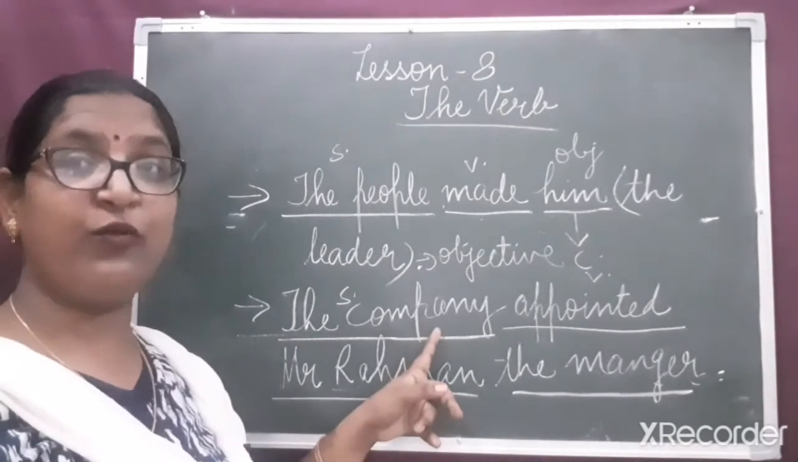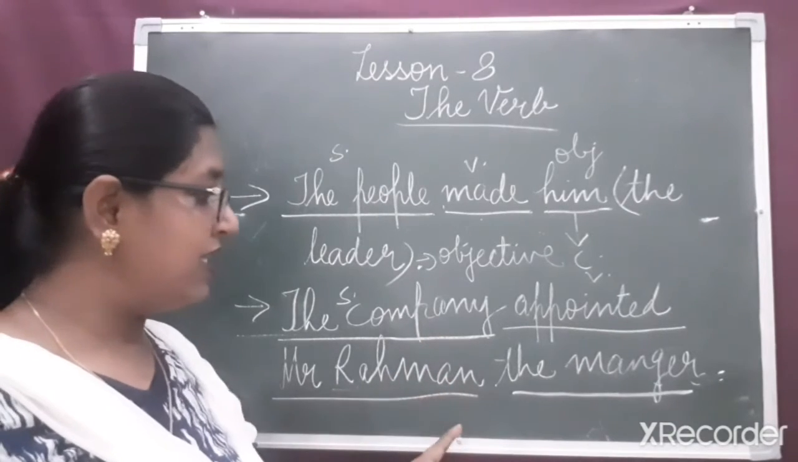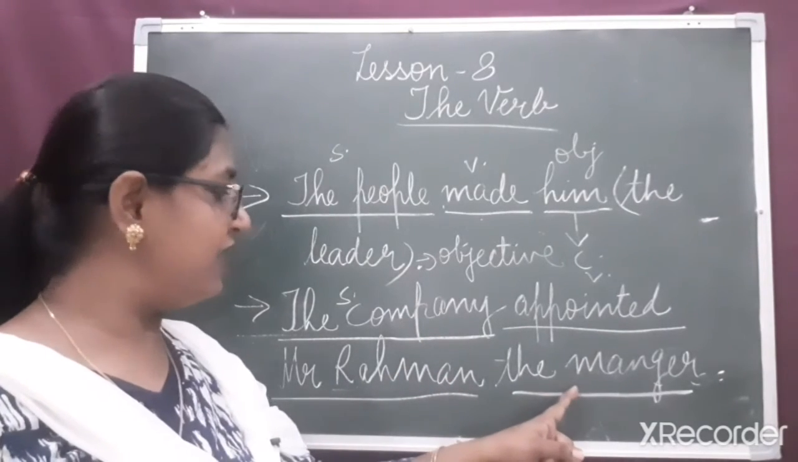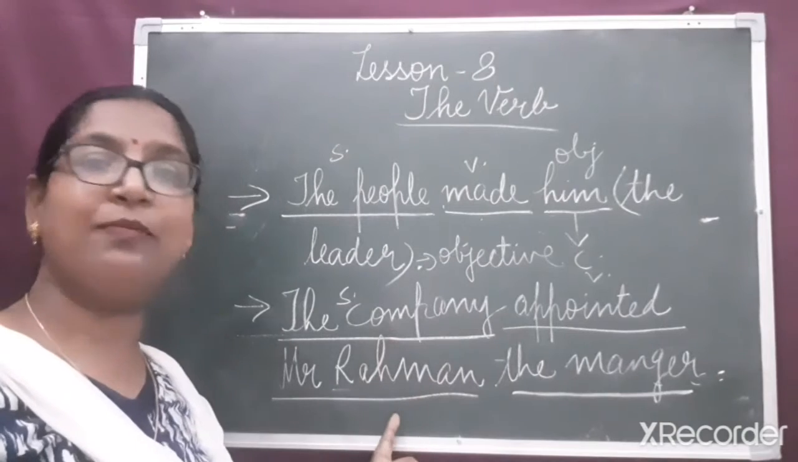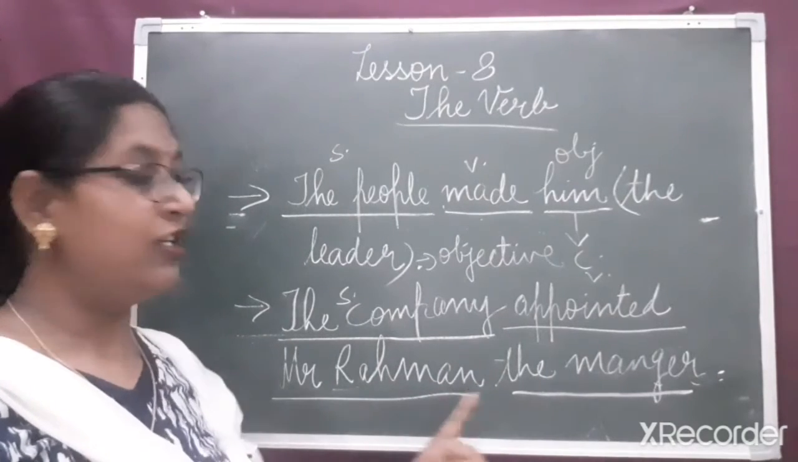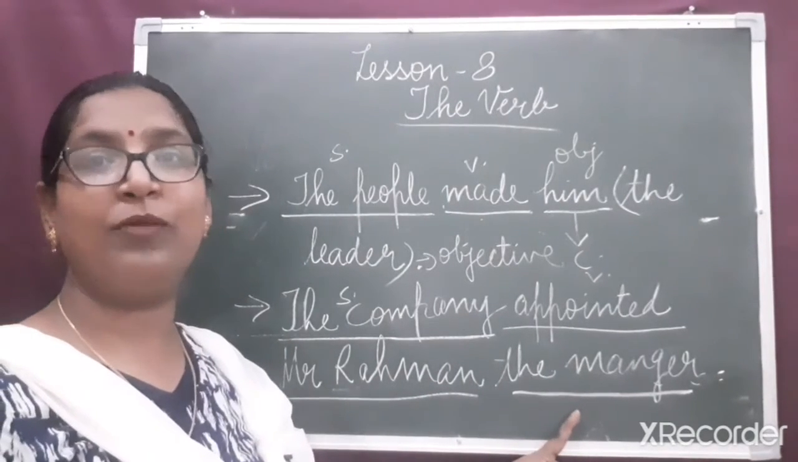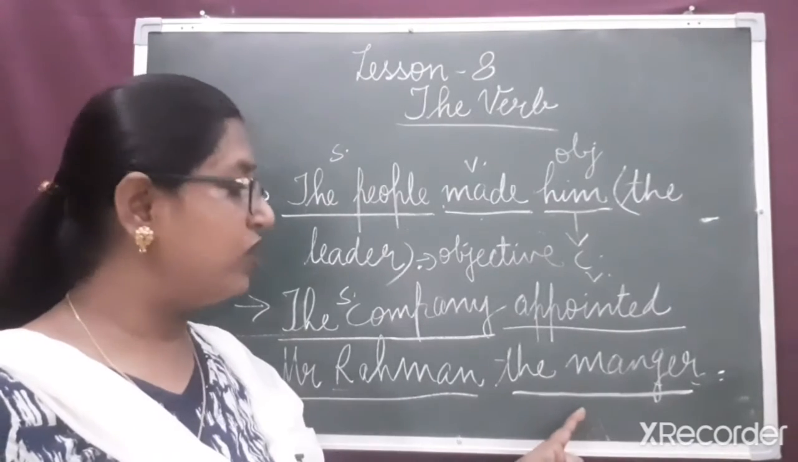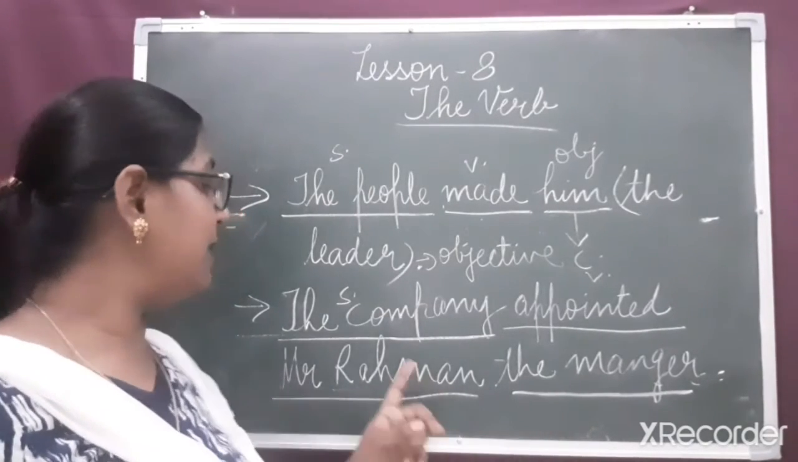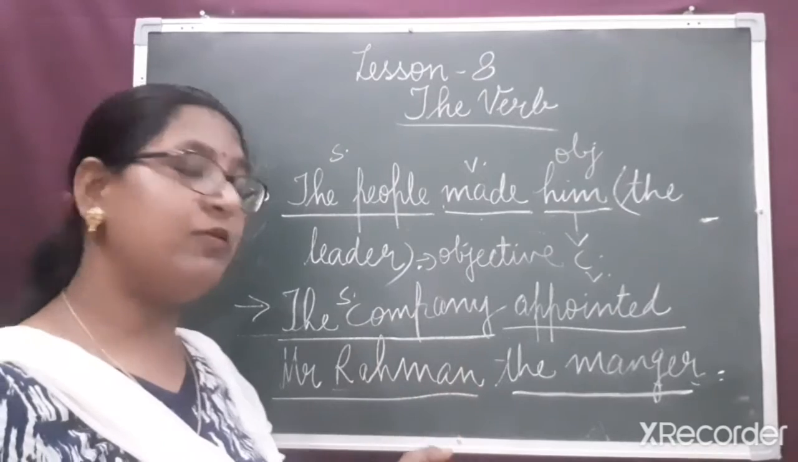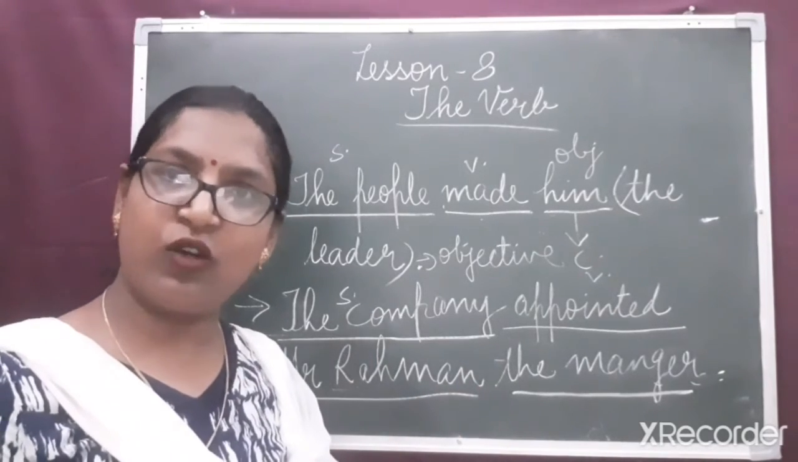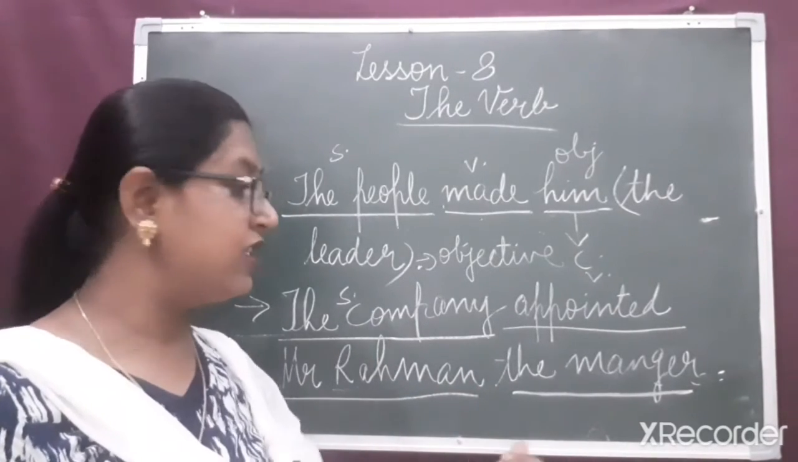Rahman is something different from the company. And if we compare this, the manager. Who is the manager? Rahman himself is the manager. So, this is the complement, because without this, the sentence will not be complete. The company appointed Mr. Rahman. Again, there is confusion. What? The sentence seems incomplete.